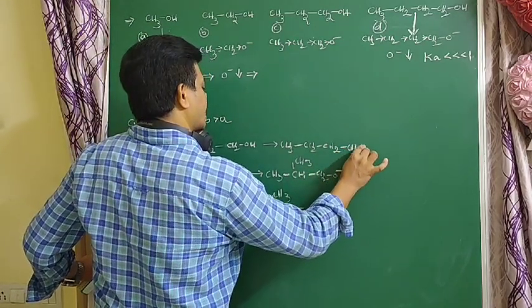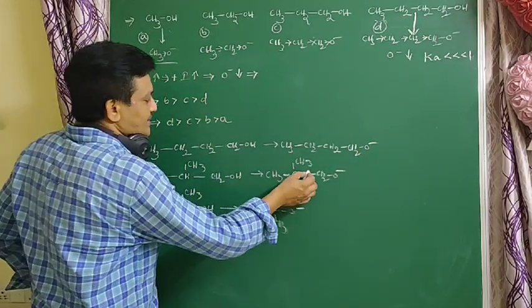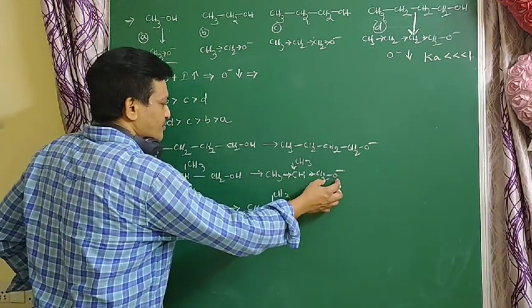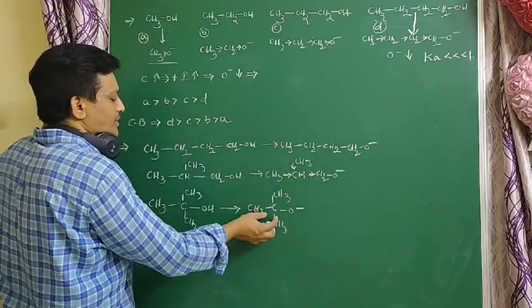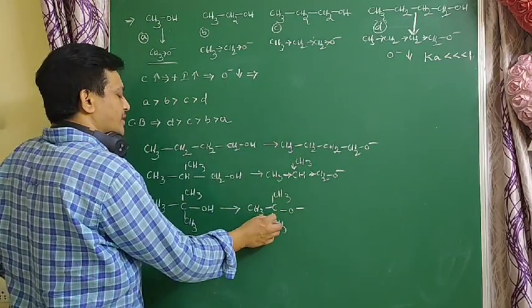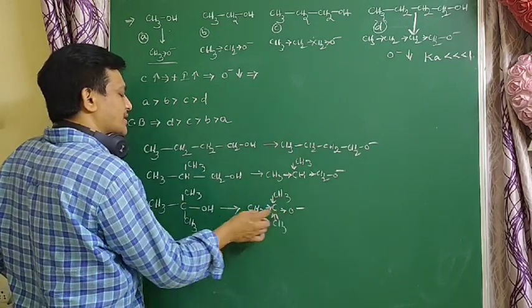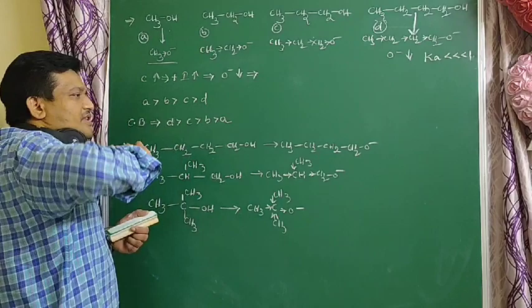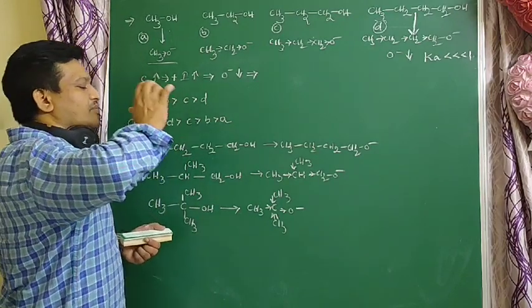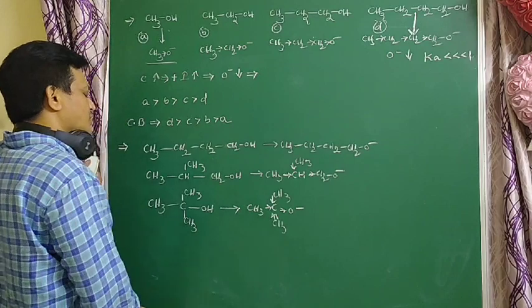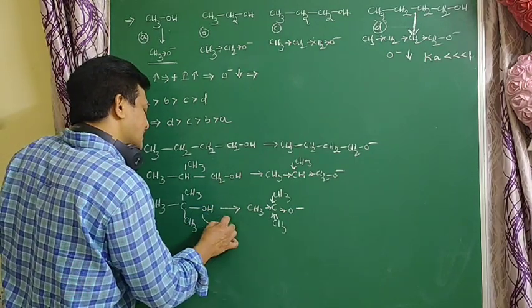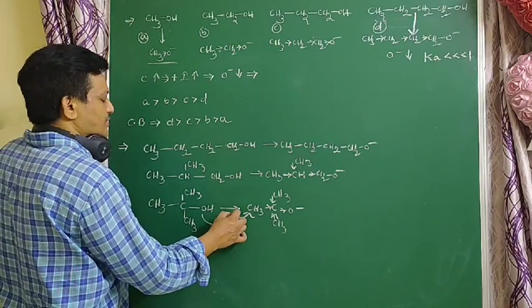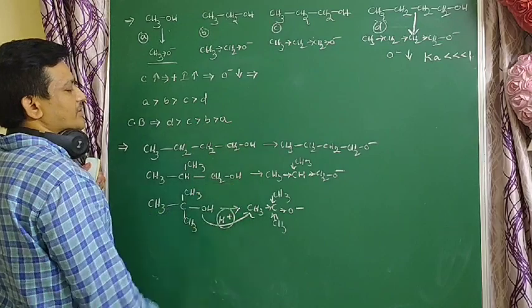Here the branching increases, so the alkyl groups easily donate electrons to that O minus. Here the negative charge increases more when compared to the others. The carbons are the same, but here they donate directly to the oxygen. So the negative charge increases, the charge on the atom increases, and the stability decreases. This is less stable, so this compound does not easily convert to these compounds. It dissociates to a lesser extent when compared to the remaining compounds.